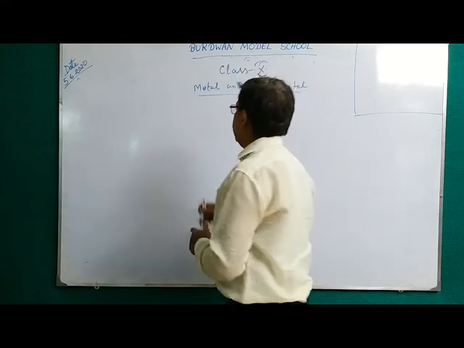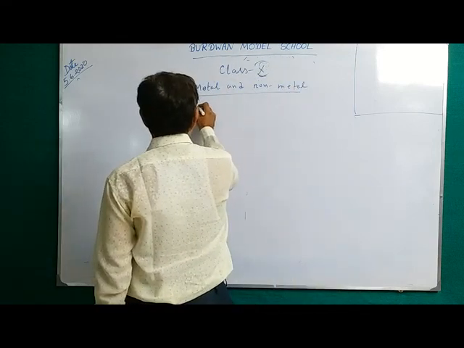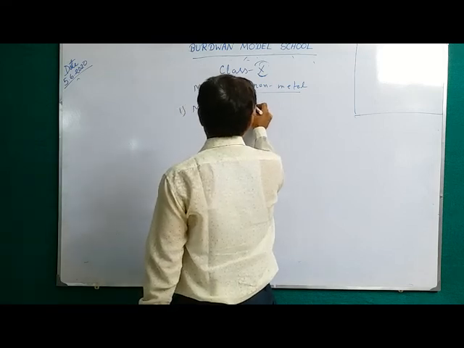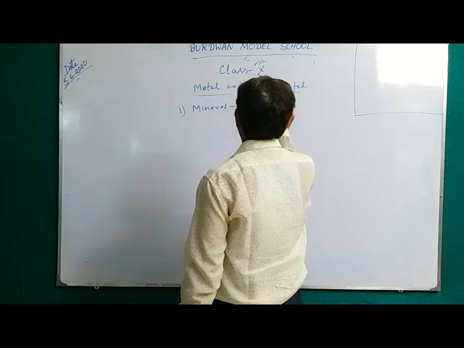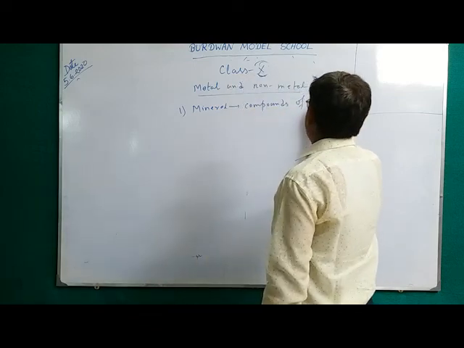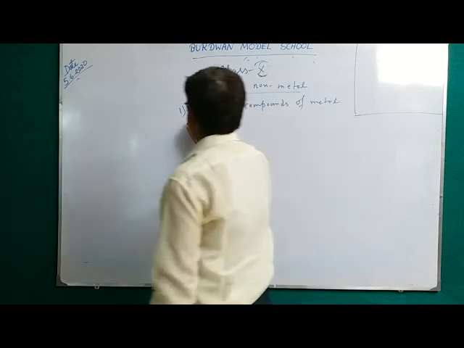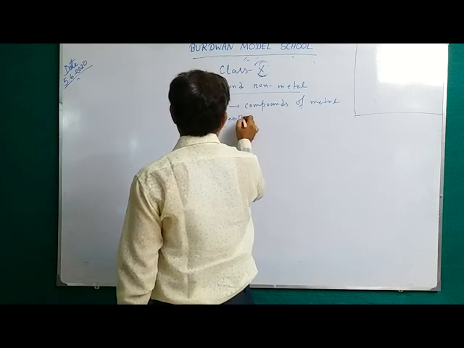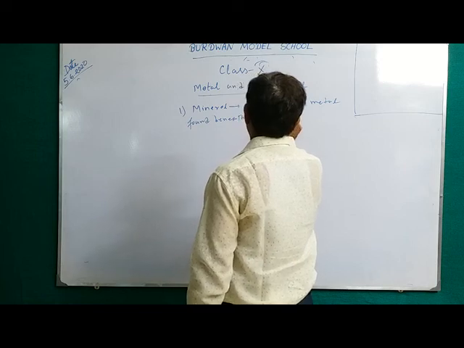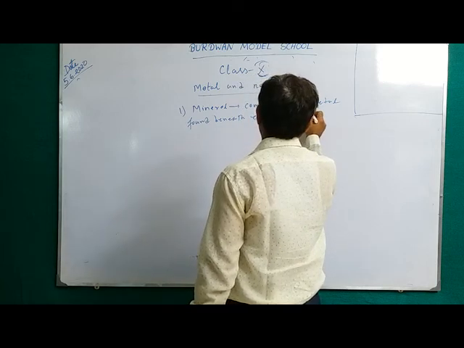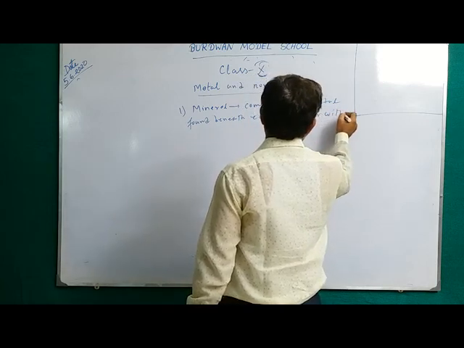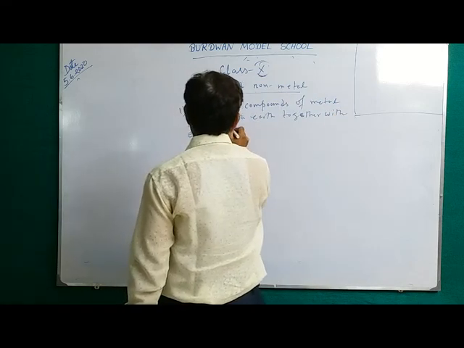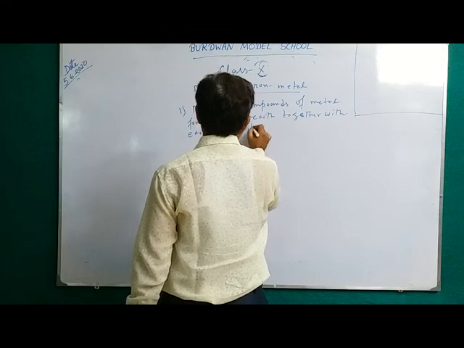So you first remember one term, mineral. What is mineral? It is the compounds of metal found beneath earth, together with earthly impurities. What are the earthly impurities?